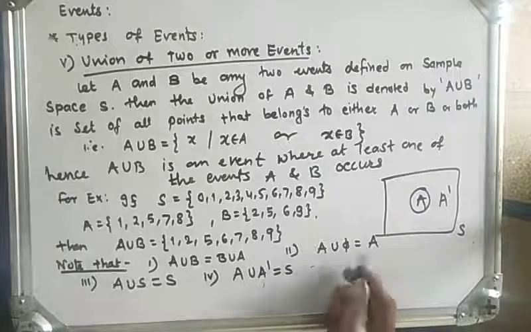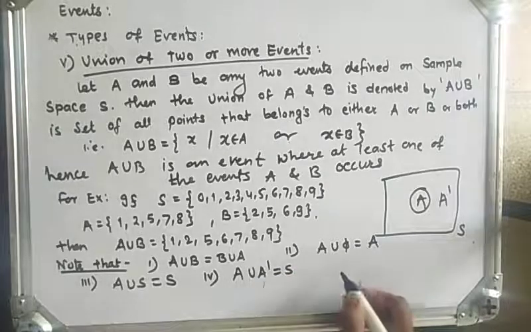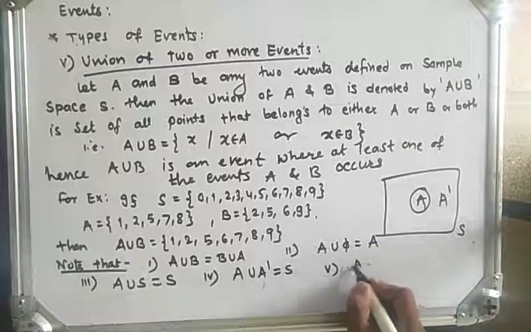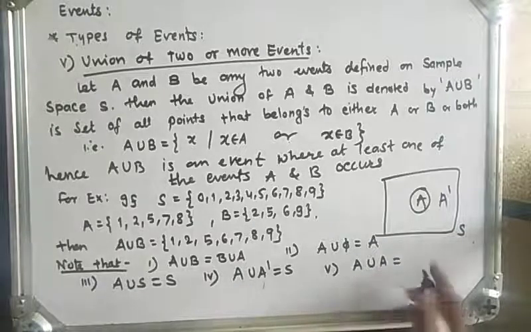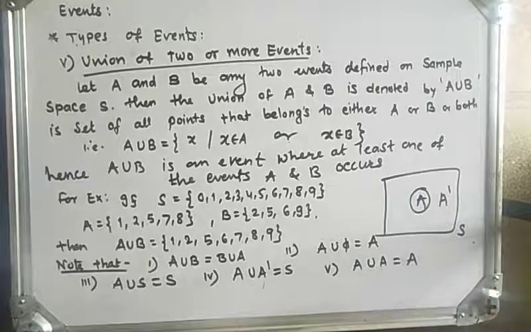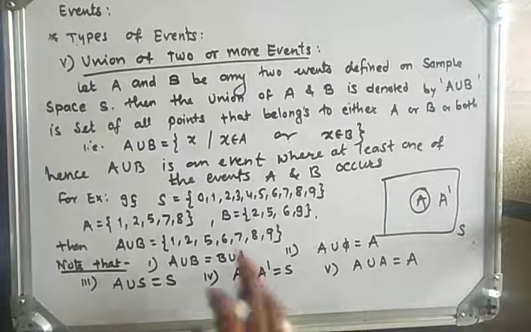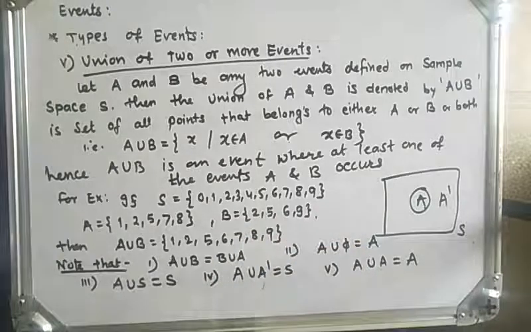Now fifth, the union of A and A. A and A have the same points, so we directly say A. So this is the union of two or more events. Here we have seen the union of two events.